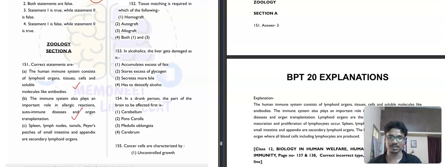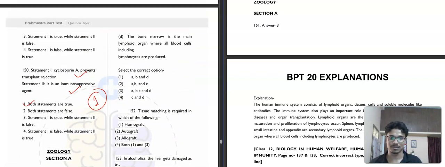This is also a correct statement. Spleen, lymph node, tonsils, Peyer's patches of small intestine and appendix are secondary lymphoid organs. This is correct. So what are primary lymphoid organs? Bone marrow and thymus. The bone marrow is the main lymphoid organ where all blood cells including lymphocytes are produced. So this is correct. All the statements are correct. Third option will be our correct answer.